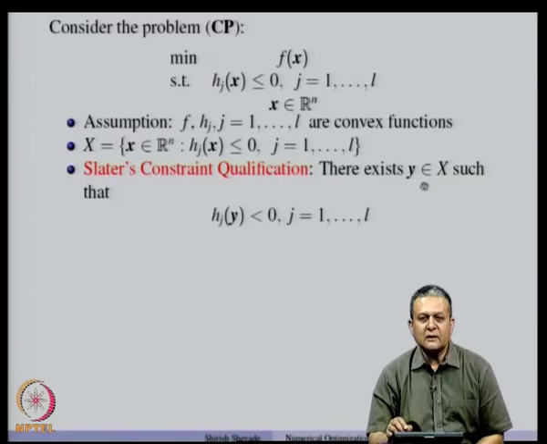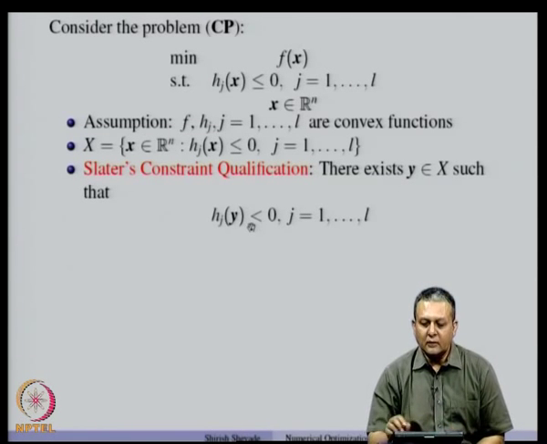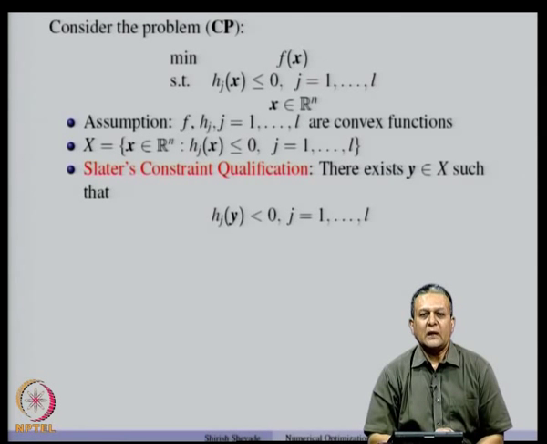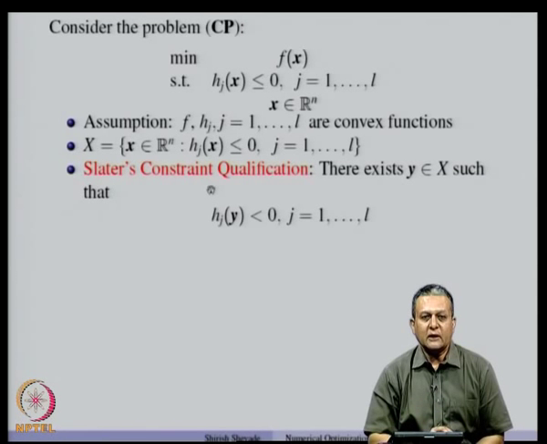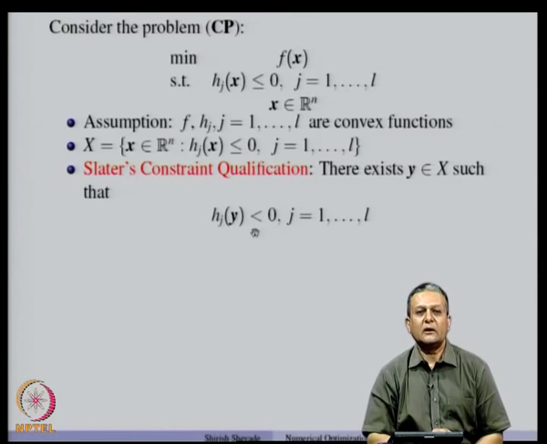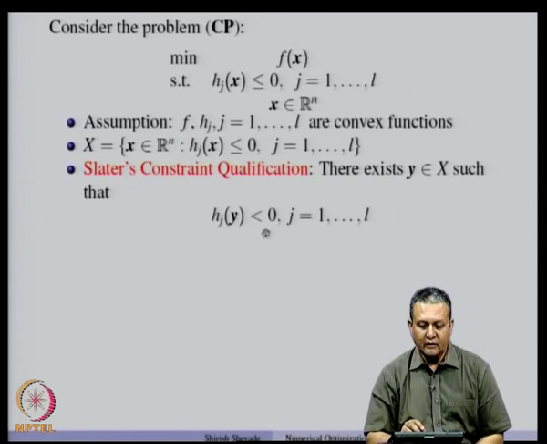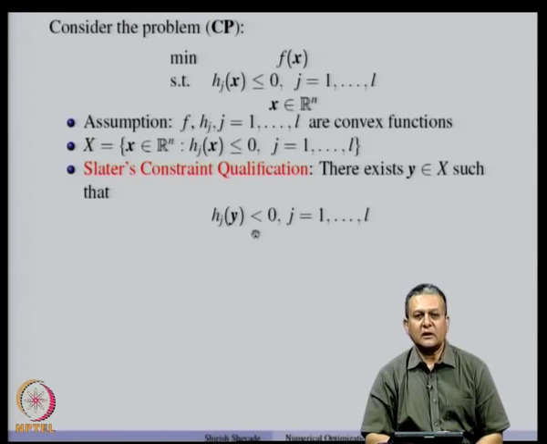This means that there exists some feasible point which lies in the interior of the feasible set X. So, that means that the interior of the feasible set is not empty. This constraint qualification is useful especially for convex programming problems, and it is easy to check whether this condition is satisfied or not.